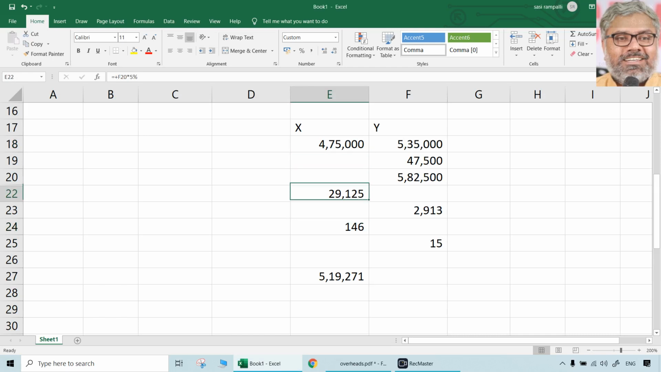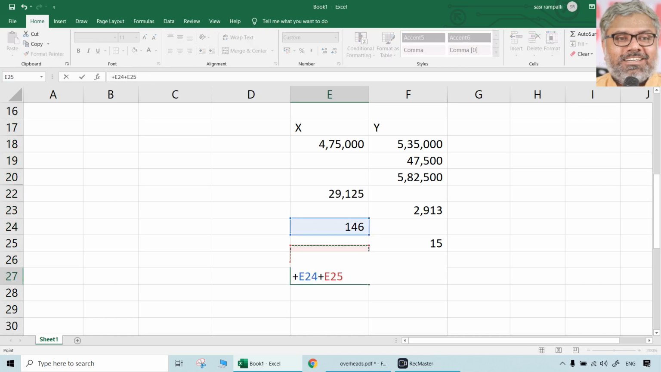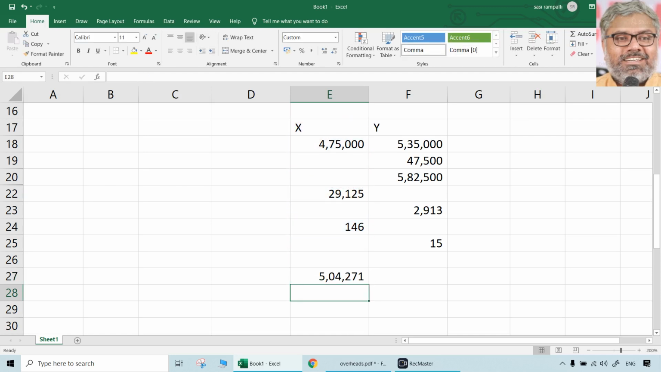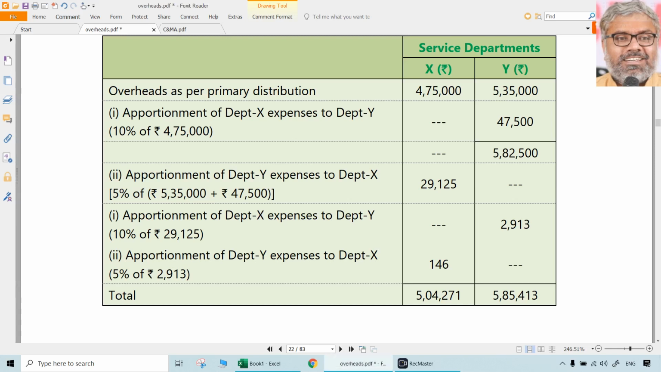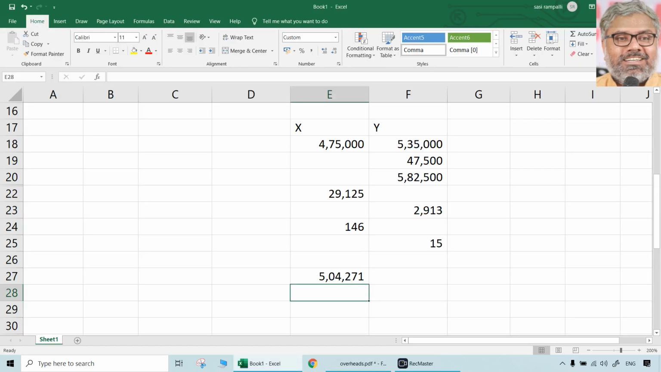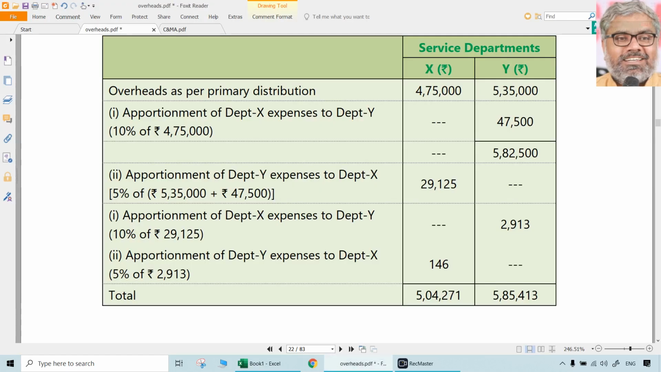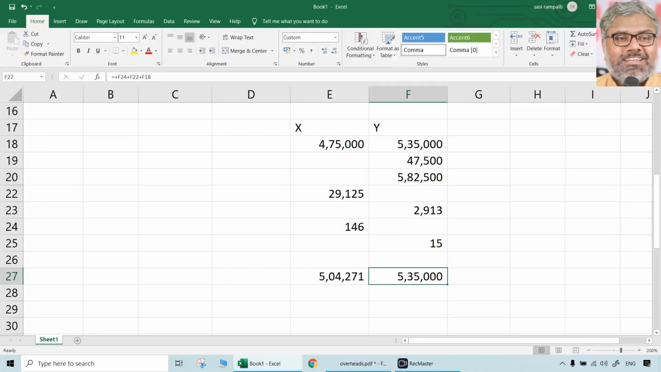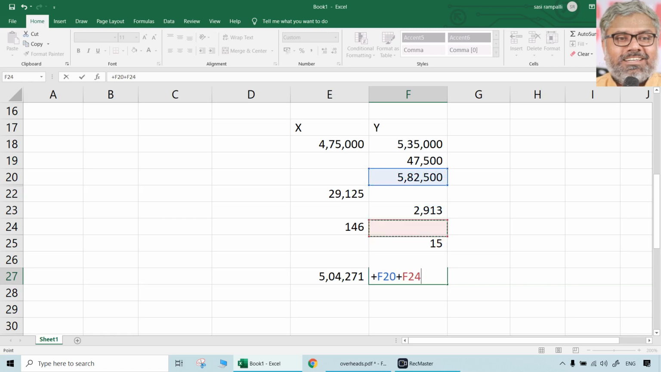It is coming 5,04,000 only. Okay, that hidden row is having a problem now. Yes, 5,04,271 is the total of X, and 5,35,000 once again, no, because the rows are different here. What should be there here? All these things should be there. 582,500 is the starting point. Already it is there.